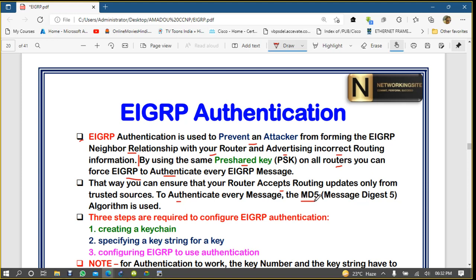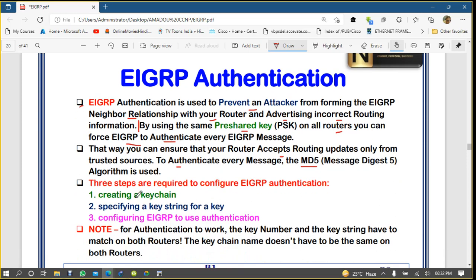EIGRP uses the MD5 hashing algorithm to secure the password, or you can say a secure hashing algorithm. They do not use open, normal text passwords. So here there are three steps.